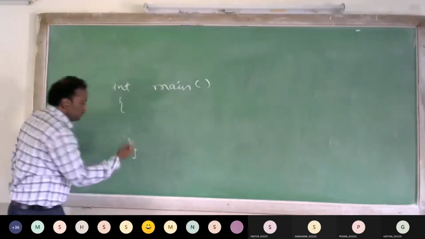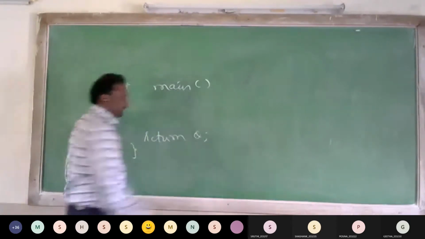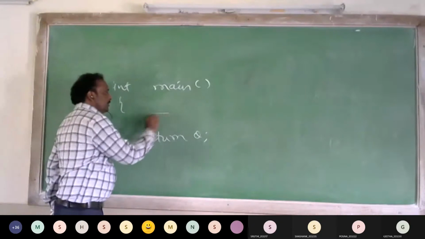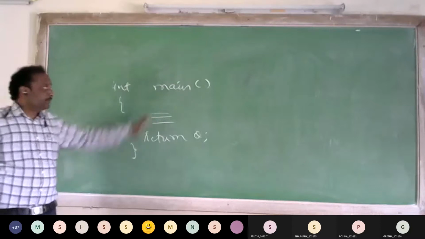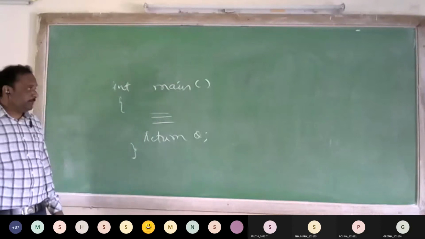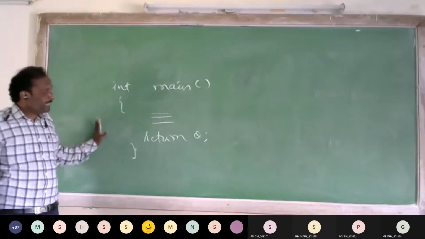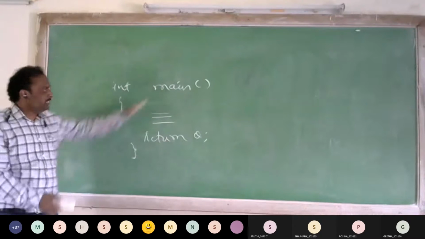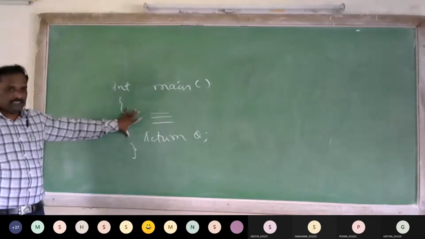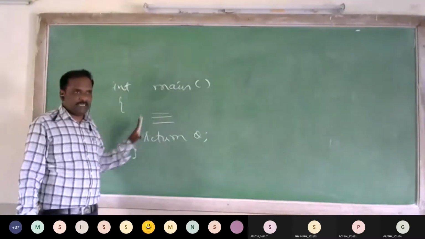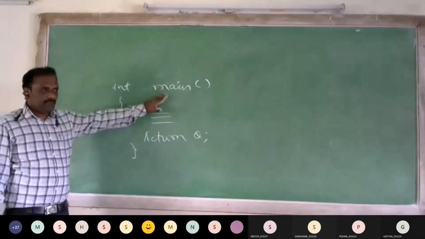Int main, open brace and close brace. Here we are writing return 0. This we have seen. This will be the block of statements. So this main is also one function. Int main. So if the code is very small, then we can write the instructions in the main function. No need to divide the program into different functions. If the program code is lesser, it is easier to understand if you write the entire set of statements in a single function.